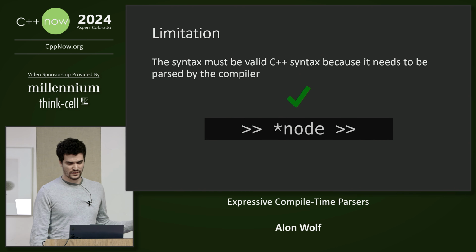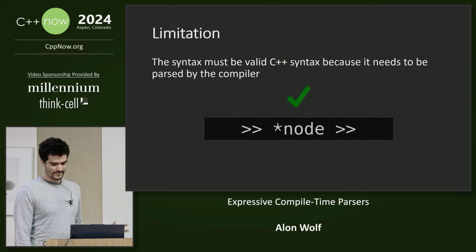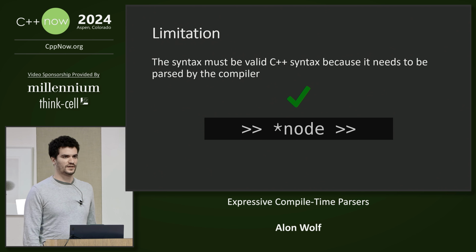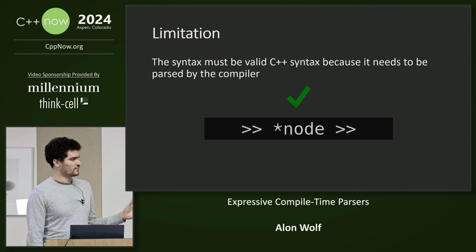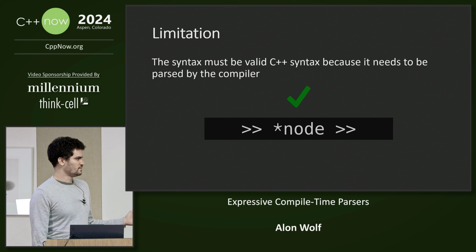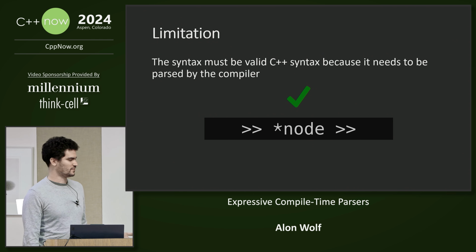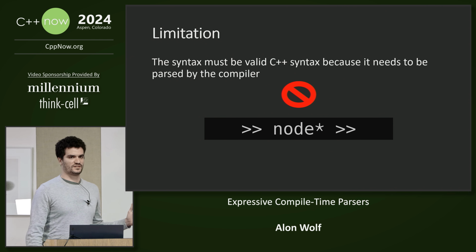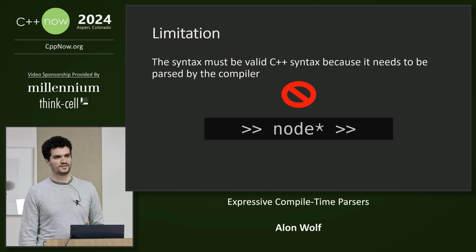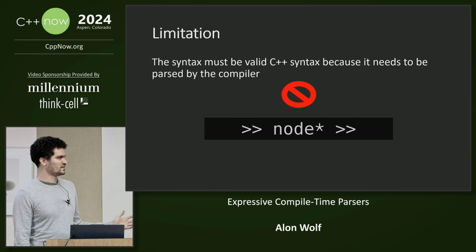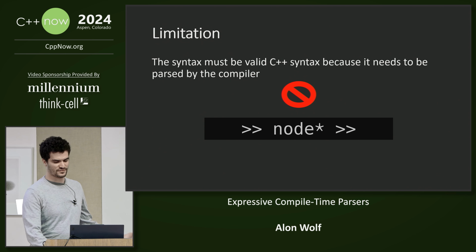But there are still limitations. The syntax still must be valid C++ syntax because it needs to be parsed and compiled by the C++ compiler. If we take a look at a small part of the code from the previous slide, we can see that the syntax for parsing a list of node is star node, and it is implemented by overloading the star operator, also the pointer dereference operator. Let's assume we want a different syntax for our DSL. What if we wanted to write node star instead? Well, in this case, we will get a compilation error because the unary star operator must be on the left side of the expression.